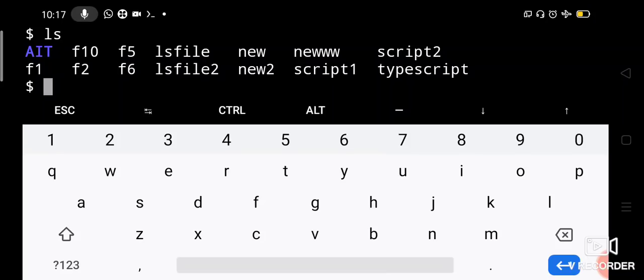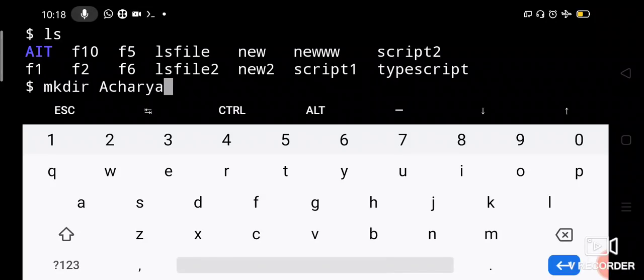So let us create one more directory. Let us say mkdir Acharya. Where will it be created? It is not created under AIT, because we have not entered into AIT. We are still under home only.